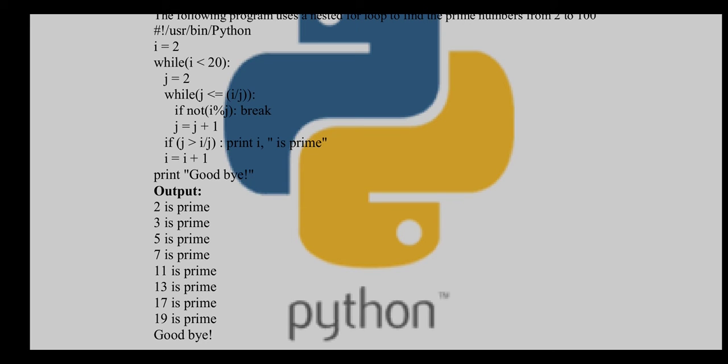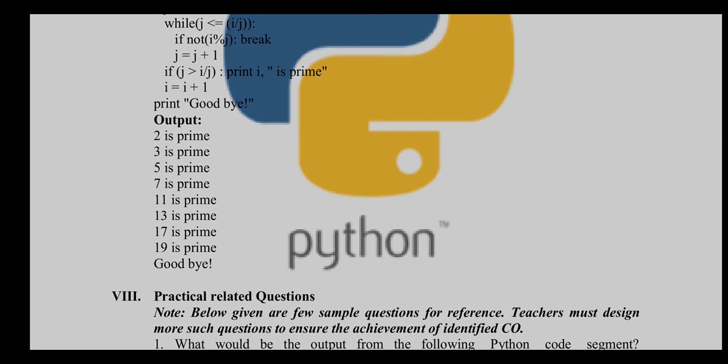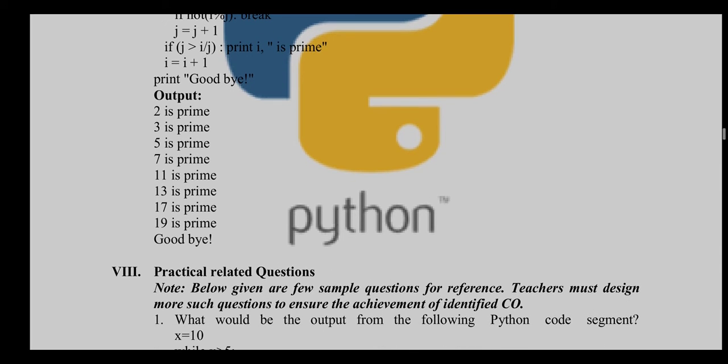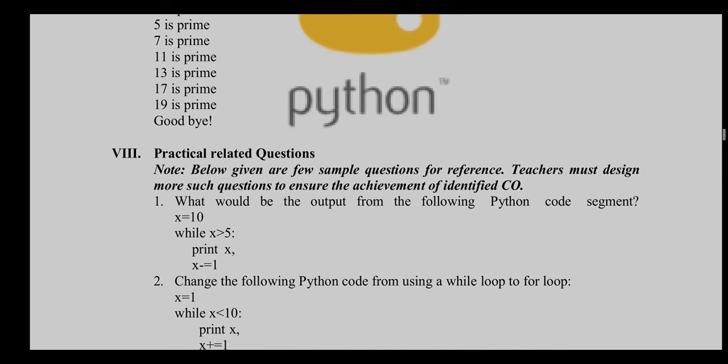So in this way it is going to be executed, and it is going to be checked whether that number is prime or not. So these are all the prime numbers within 1 to 20. Okay, so it is going to be printed, and after that control is passing toward the next executable statement of the main program, that is goodbye, and it is going to print goodbye. So in this way your nested loop is going to work.